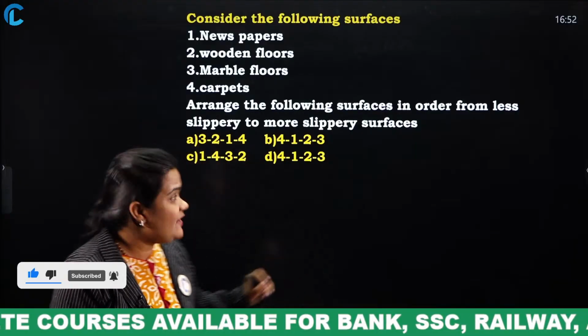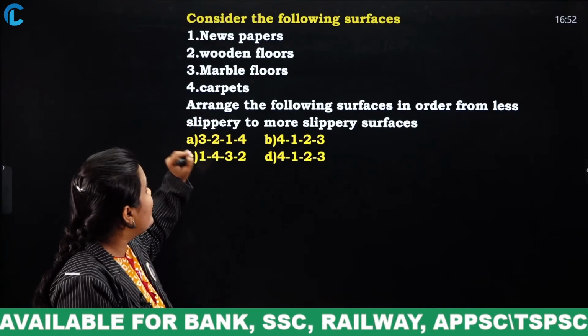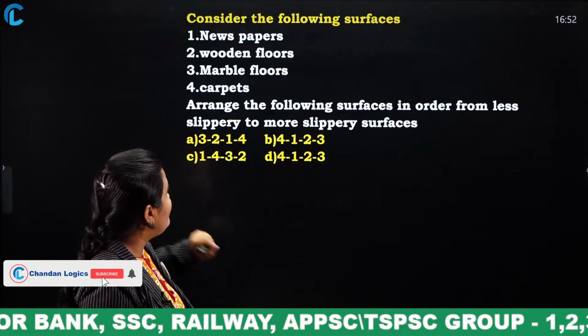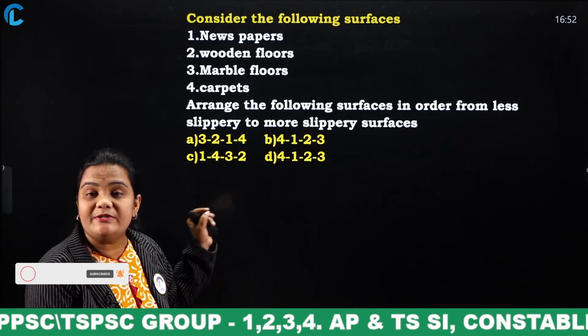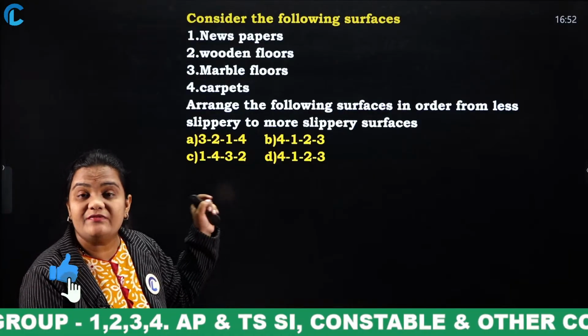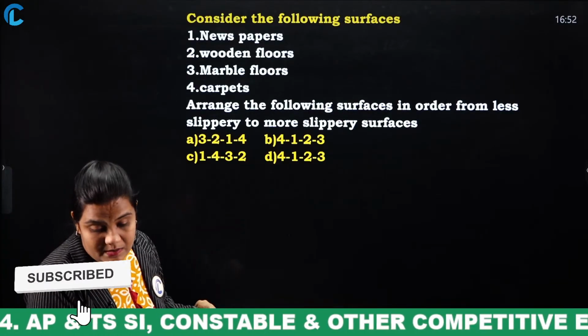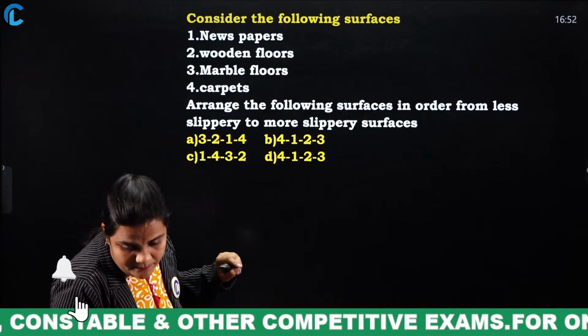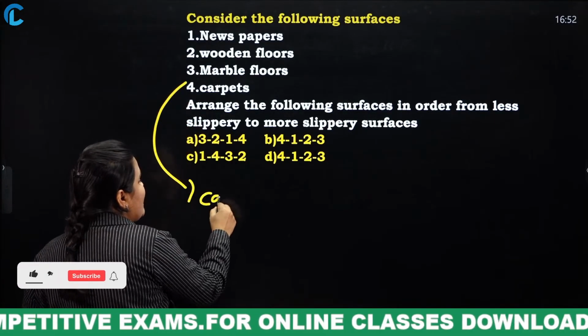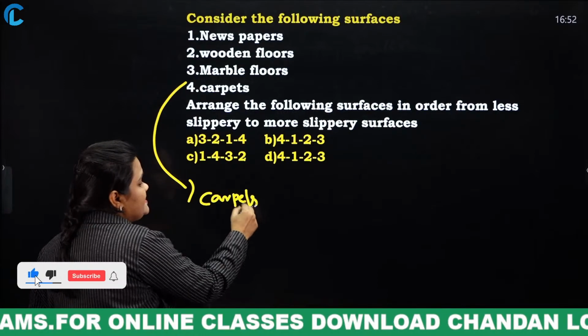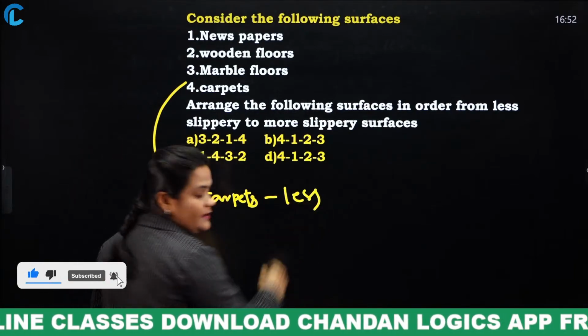In the given four options, newspaper, wooden floors, marble floors, carpets, which will be less slippery? When it comes to carpets, there is a low slippery factor.